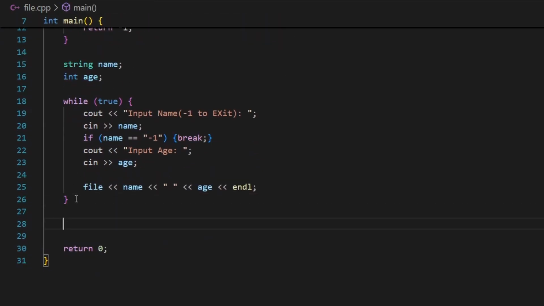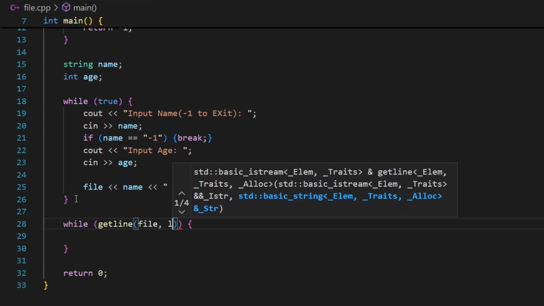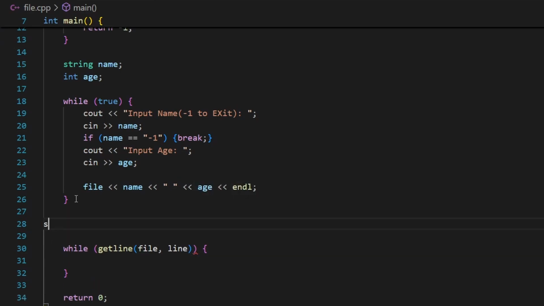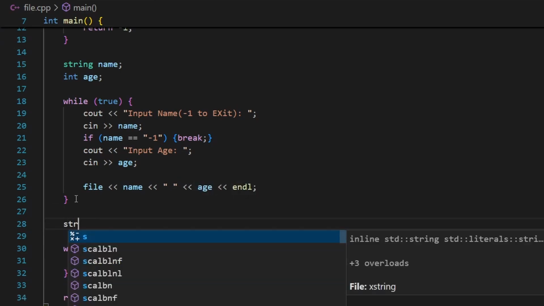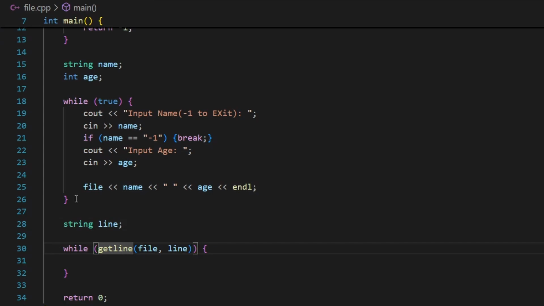Now what I'm going to do here after it is I want to read my data from my file. Now let's go ahead and see how. What I will do is I'll use the second method. I want to read a full line. So I'm going to say while getline, file and line. I'm going to go ahead and create a line variable again as we did before. So string line like this, in order to store each line of my file inside this variable.